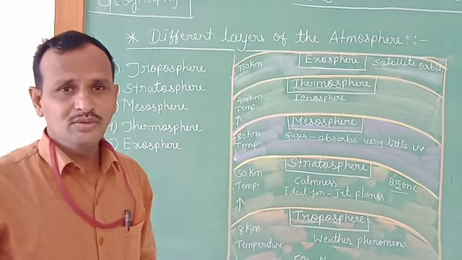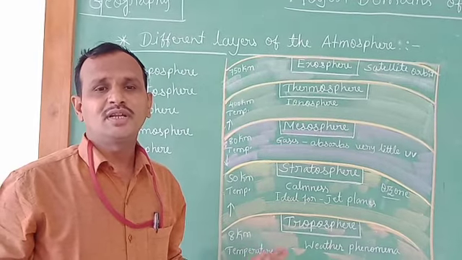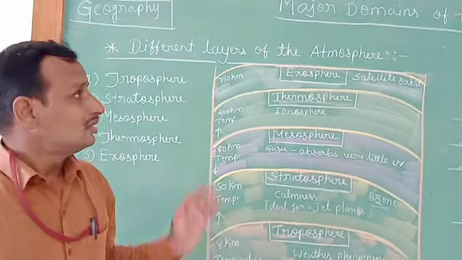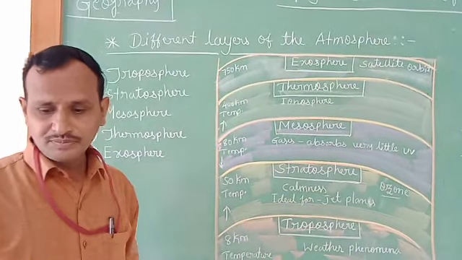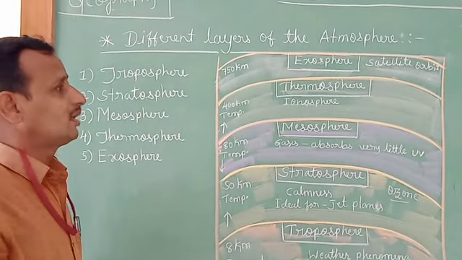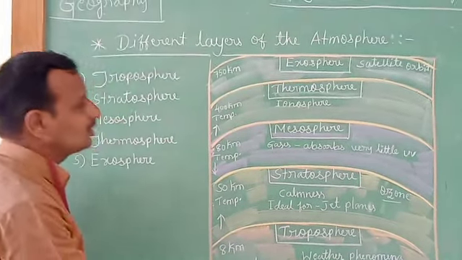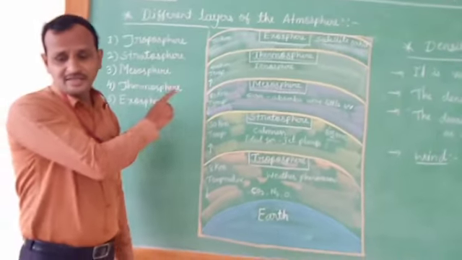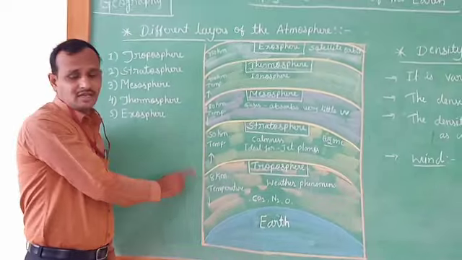I already said the atmosphere is present in different layers because of temperature. It extends up to 1600 kilometers, from the Earth's surface to the outer sky. How many kilometers? 1600 kilometers.